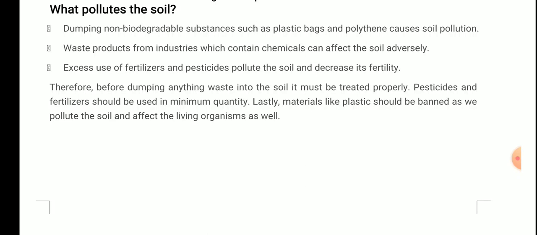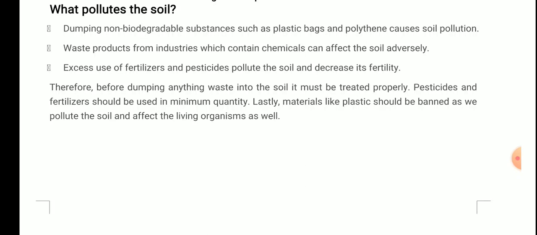That is why you see organic farming, which is based on methods where more and more organic products are used. Instead of fertilizer and pesticide, homemade manure prepared with the help of earthworms and cow dung is used, because it is not harmful for the soil and does not decrease its fertility.